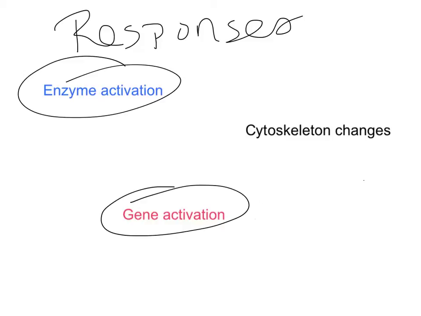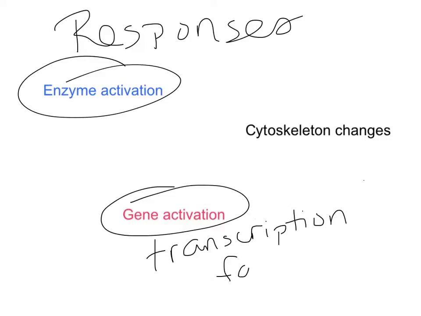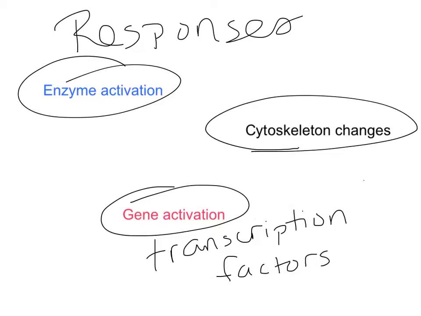Okay, so things could act as transcription factors. And if y'all remember from your freshman year, transcription was the first part of protein synthesis, right? We take that DNA and turn it into a messenger RNA. So we can have things acting as transcription factors, as well as changes in the cytoskeleton and rearrangement of the cytoskeleton. These are kind of our three basic responses. Everything will be kind of a version of these.